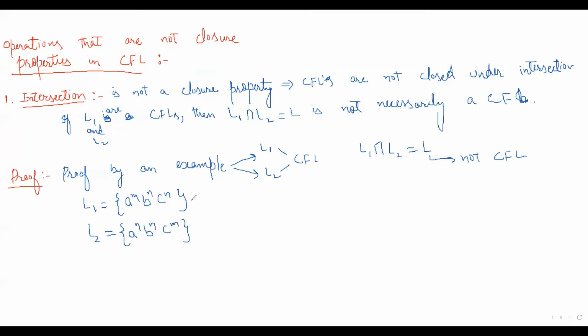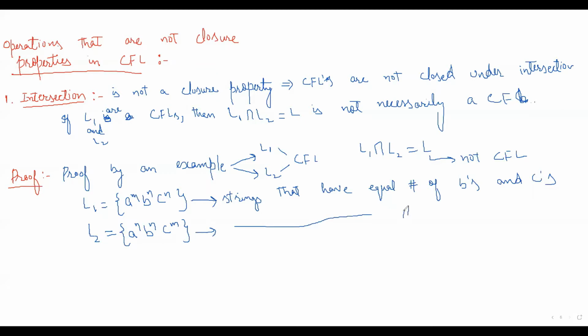This language L1 contains strings that have an equal number of b's and c's, and no relation with the a's. And L2 contains strings that have an equal number of a's and b's.